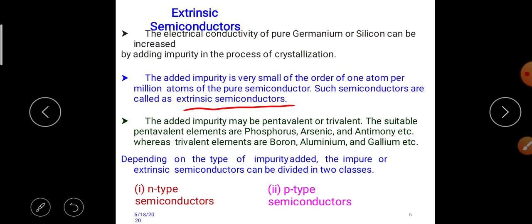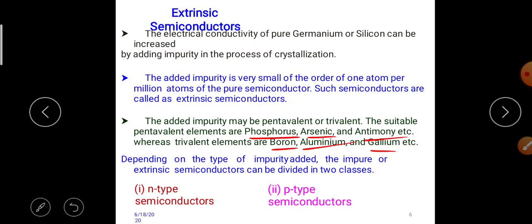The added impurity may be pentavalent or trivalent. Suitable pentavalent elements are phosphorus, arsenic and antimony, etc. Trivalent elements are boron, aluminium and gallium, etc.